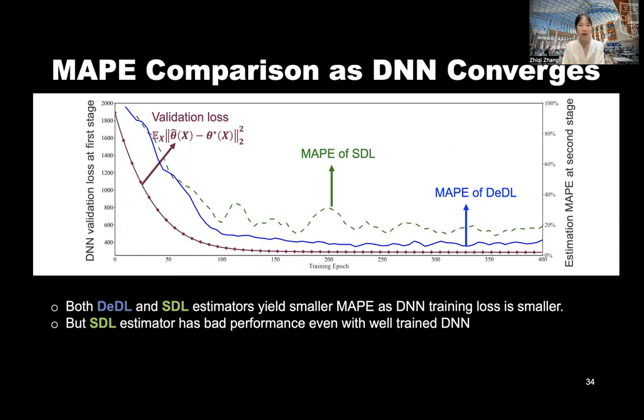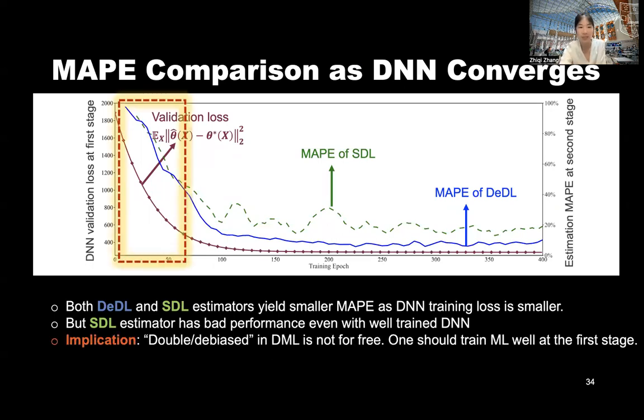As we can see, both DEDL and SDL estimators yield smaller MAPE as DNN training loss gets smaller. However, the SDL estimator, meaning the structured deep learning estimator without debiasing, has bad performance even with a well-trained DNN. And one important implication here is that this kind of debiasing in double machine learning is not free. One should train the machine learning model well at the first stage. Otherwise, the debiasing cannot save your estimator anyway.